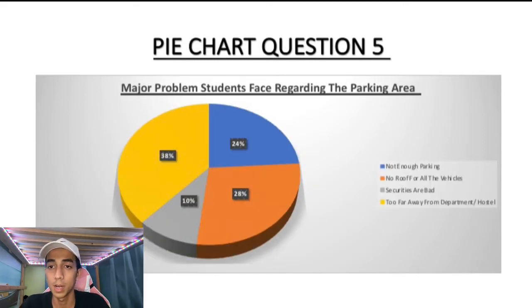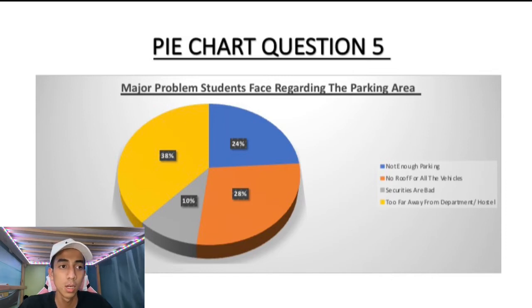Pie chart, question 5. Major problems students face regarding the parking area. The diagram above shows a pie chart about the major problems that students face regarding the parking area. To describe our pie chart, we will use fraction analysis to describe the information given in the pie chart. In the pie chart, we see that exactly a tenth of the students face bad security regarding the parking area. Second, almost a quarter of the students say there is not enough parking in the polytechnic.